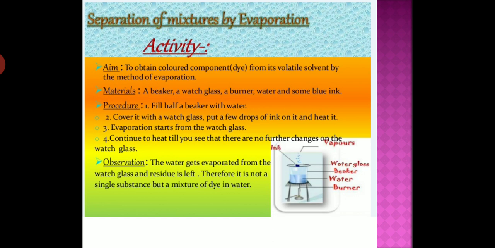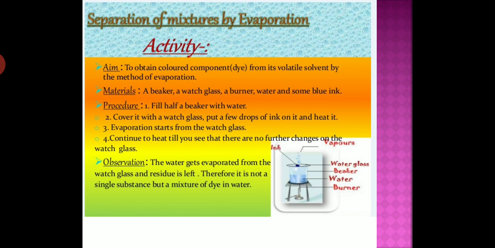You observe that water evaporates from the watch glass and a residue is left, and this is not a single substance but a mixture of dye in water. In other words, students, ink is a mixture of dye in water. When you heat this mixture, the water evaporates and the color will be left on the watch glass.